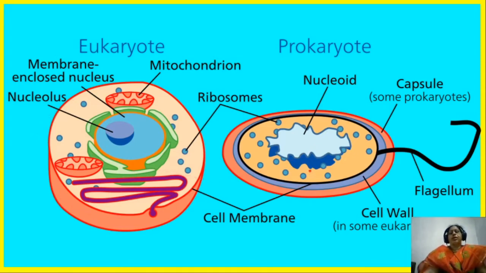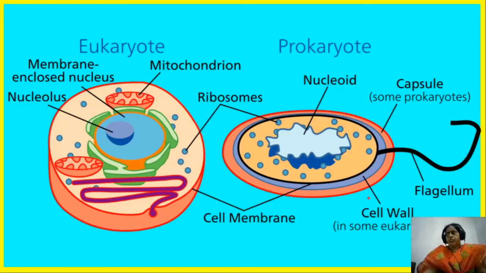These are very primitive, old living organisms, and evolution is happening from prokaryotes to eukaryotes. Very small living organisms are present in prokaryotic cells.